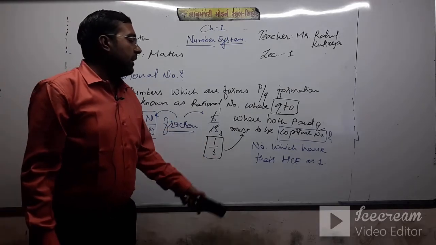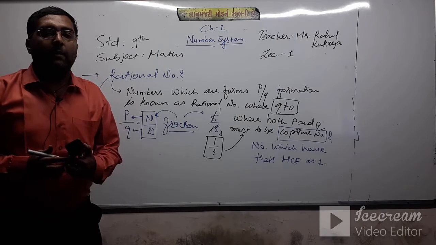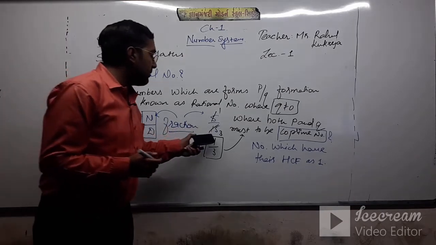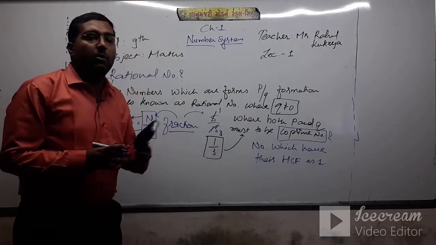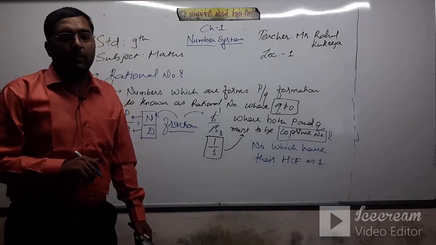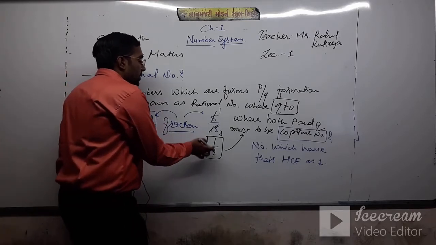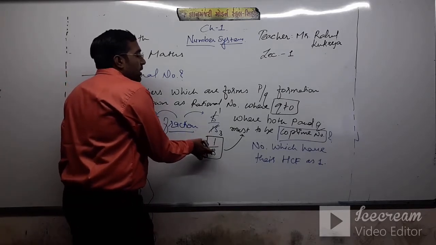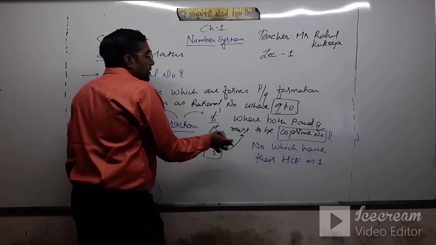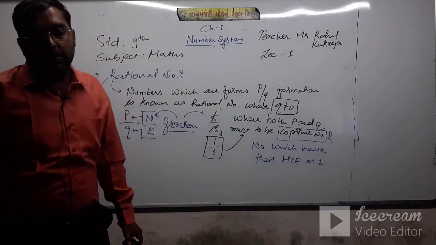That means the HCF of both numbers p and q must be equal to 1, then we say that both numbers are co-prime numbers.